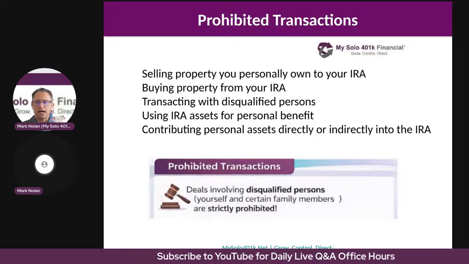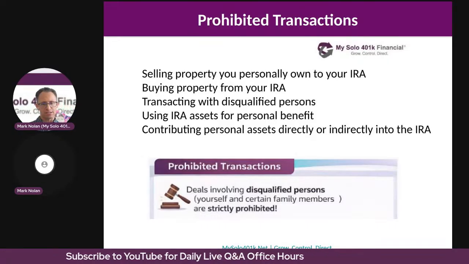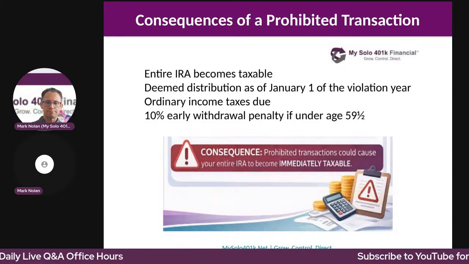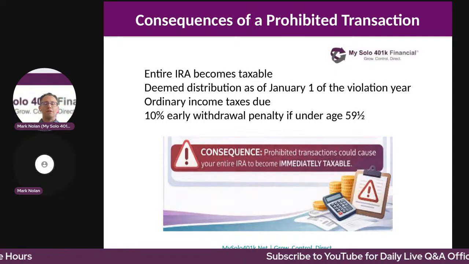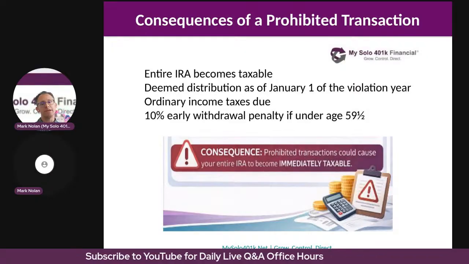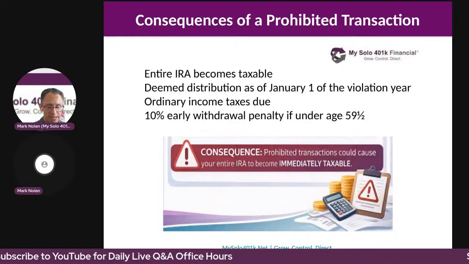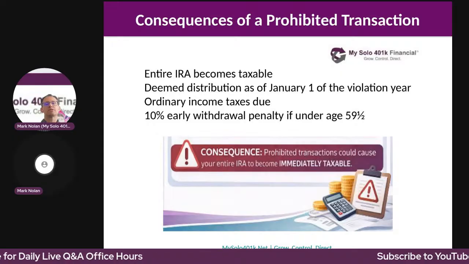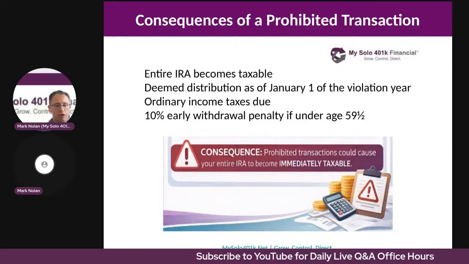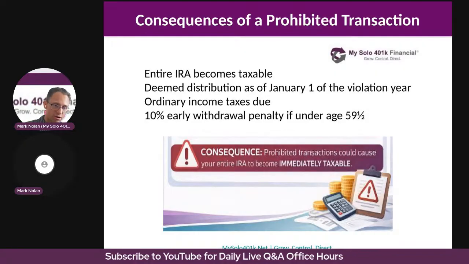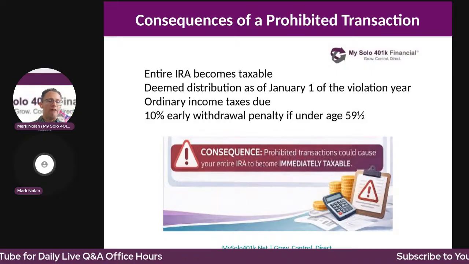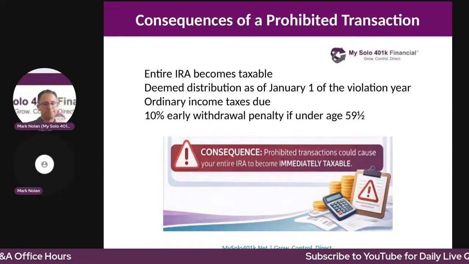Now let's talk about the consequences of prohibited transactions. So the penalties for violating the prohibited transaction rules are severe. If a prohibited transaction occurs, the entire self-directed IRA is deemed distributed as of January 1st of the year the violation occurred. Same rule applies to solo 401k plans. The full value becomes taxable income.